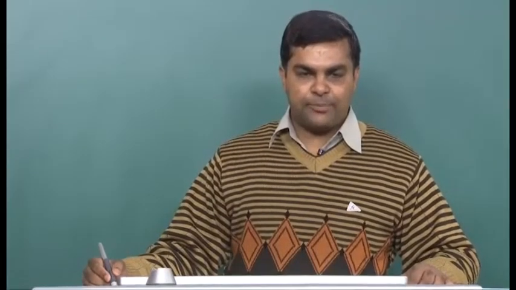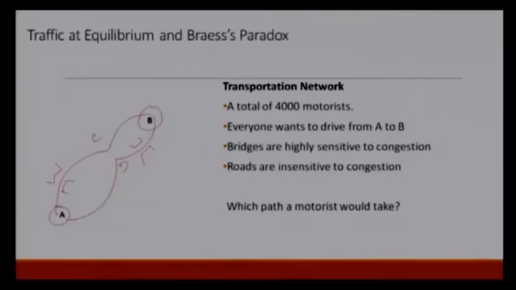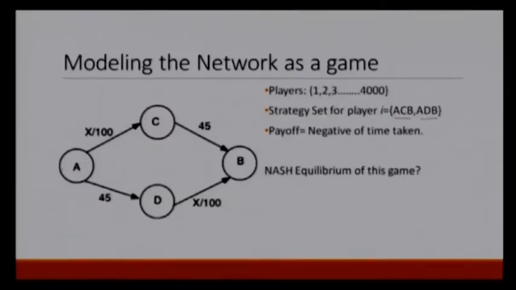For that we have to give more information, as we have said that bridges are prone to congestion. So, we can say the time taken to travel from A to C, which has a bridge, depends on the number of cars on that segment. Let us say that x is the number of cars in that segment. So, if there are 1000 cars, then it takes 1000 divided by 100 minutes. Again, these are made up numbers, nothing important, it is just to illustrate a point.